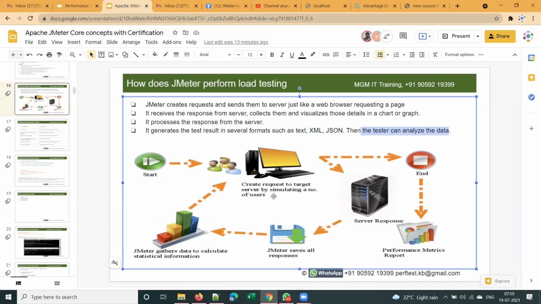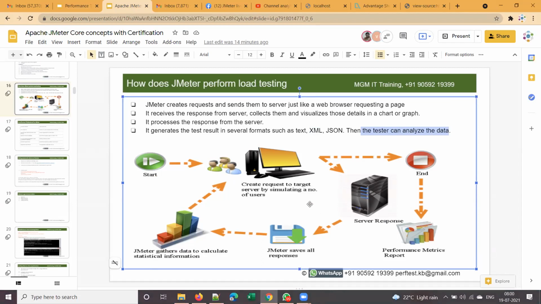JMeter creates requests to the target server by simulating a number of users, and it sends them to the server. It will also collect the results. Once the server responds, JMeter saves all the responses and gathers the data to calculate statistical information. So we can collect a lot of data, like the response time, average, min, max. It will collect all those details, and we'll see it soon, including how it sends a request to the server and so on.